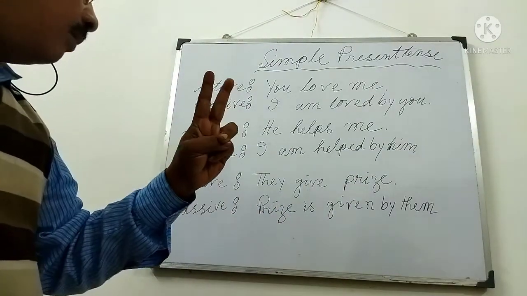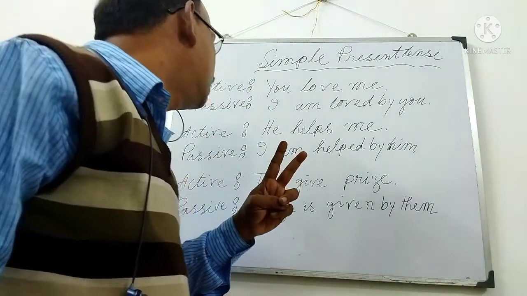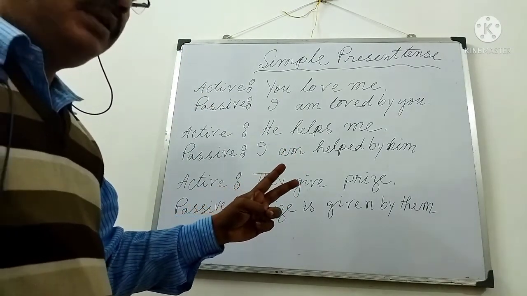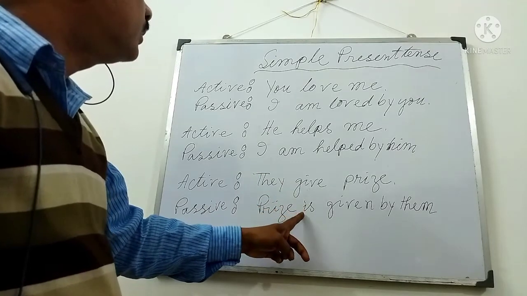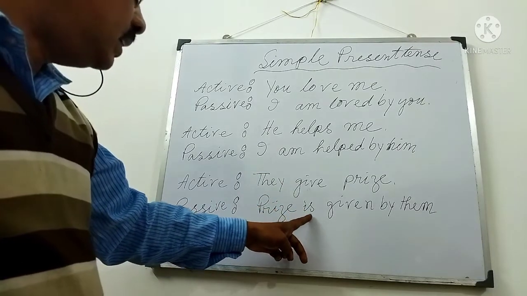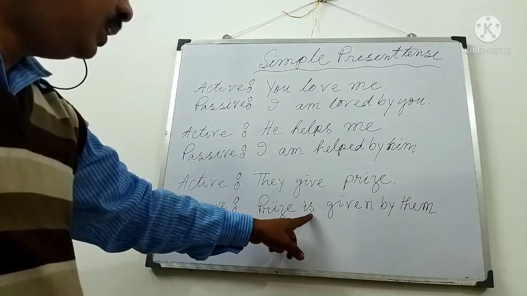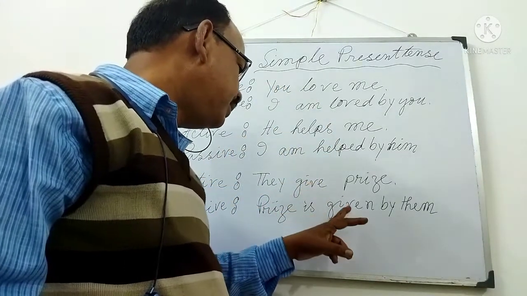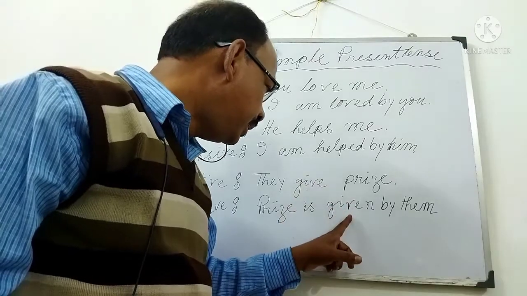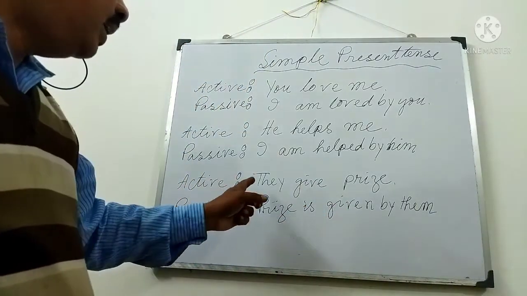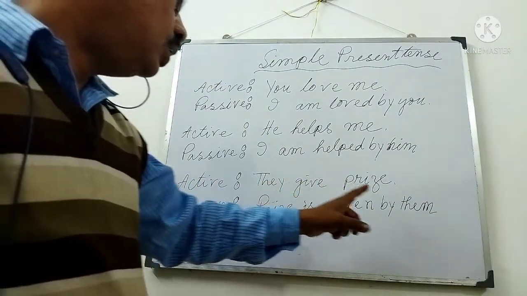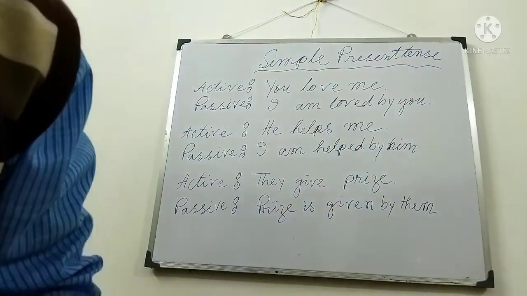Then number two rule, according to the tense and subject, after prize will be are. Then the third rule, give, gave, given, the third form of the main verb. Then I have written the object adding by, they changes into them.